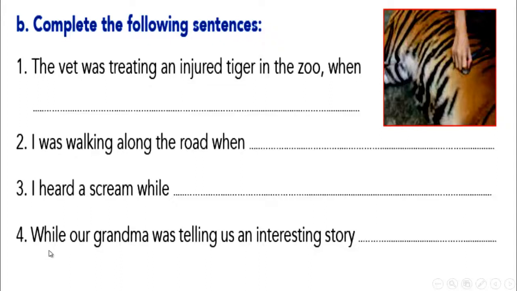Number 4, while our grandma was telling us an interesting story. This is while here in the beginning. Past continuous. So the second one is going to be what? Past simple. Take your time. Pause the video and try to say the answers.